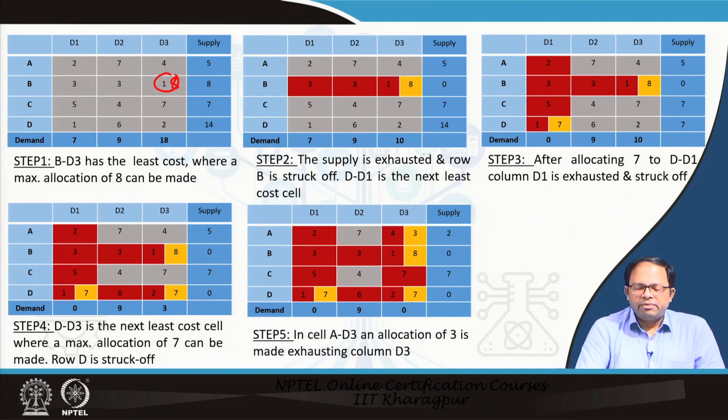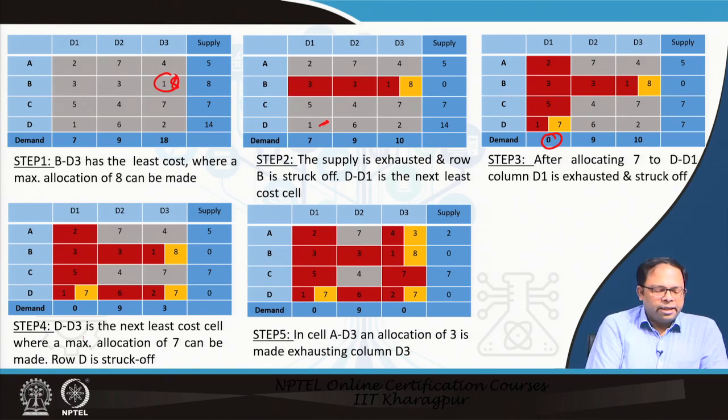In the next step, we find the least cost is again 1 over here. So we allocate over this part, and out of 7 and 14 we can allocate 7. That means the entire demand of D1 is satisfied, so we list 7 over here, and D still has another 7 items to deliver. Then in the next step we find that among these cells, the least cost is 2. So we allocate 7 over here, out of this 10 and 7, and we are left with 3.